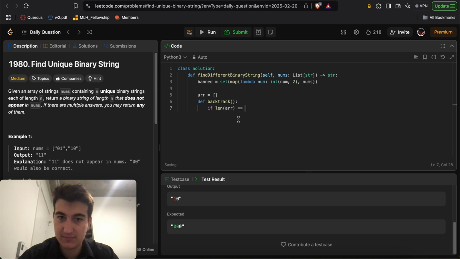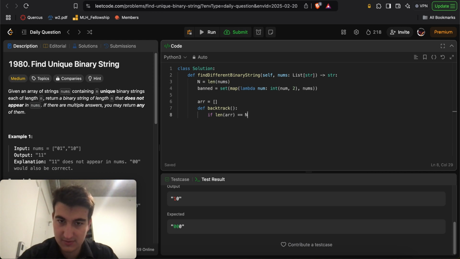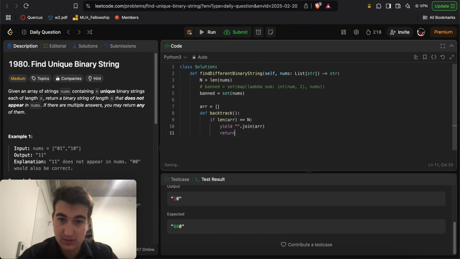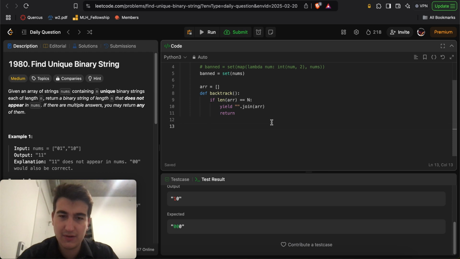N is equal to length of nums. Then here we'll do yield string.join array, right? And here we'll do bin is equal to set of nums, and return, right? Otherwise, what we're going to do here is